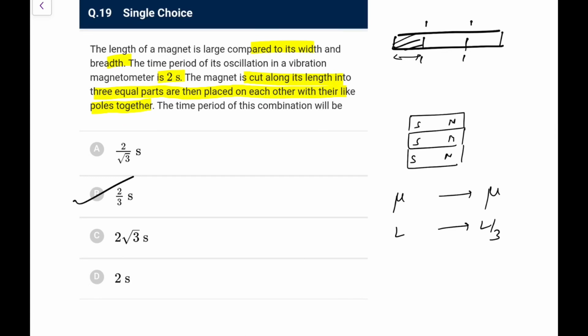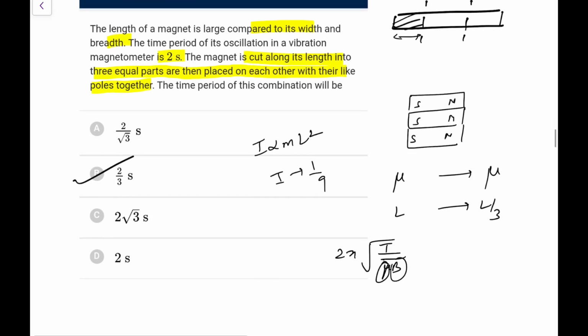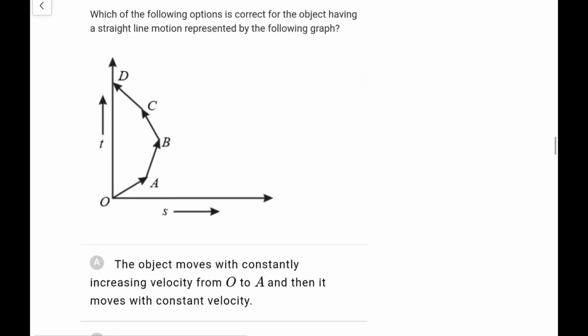So what we typically write, time period is 2 pi under root of I by mu B. Here mu is the same, B is the same, and I, because it is dependent on mL square, the mass is the same but L has become 1 by 3, so I will become 1 by 9, so the time period will become T by 3. Directly you can go for 2 by 3 seconds. So this is a very important concept, you all should know.